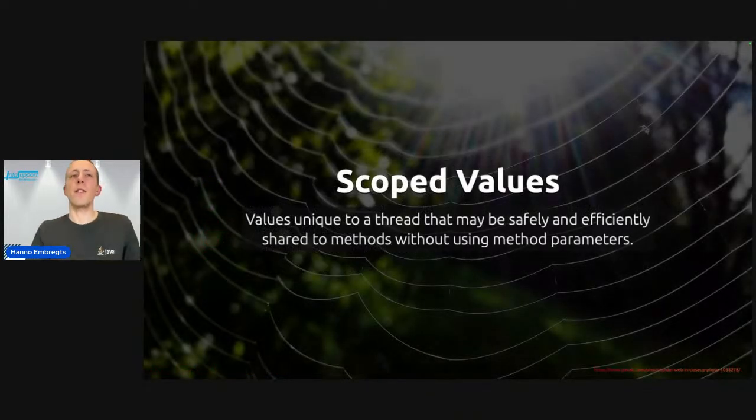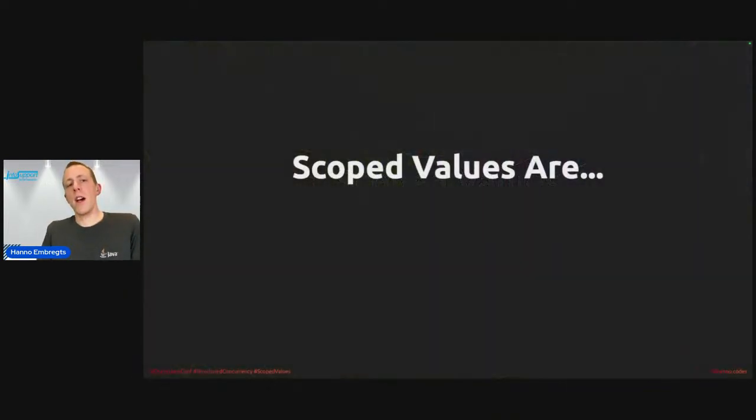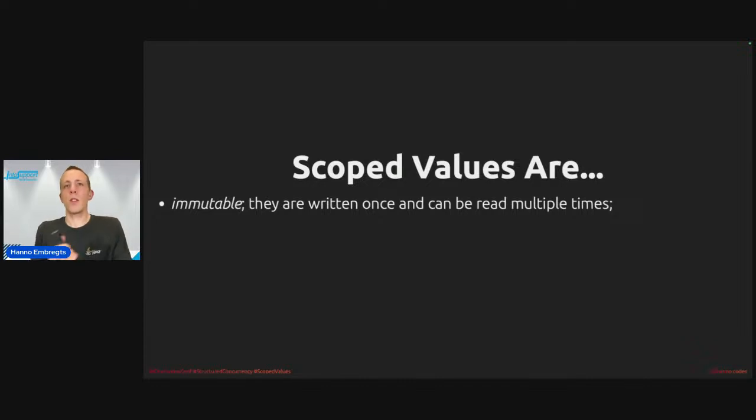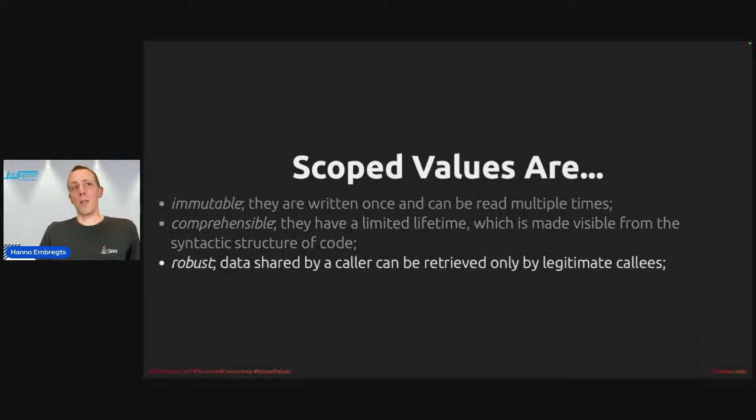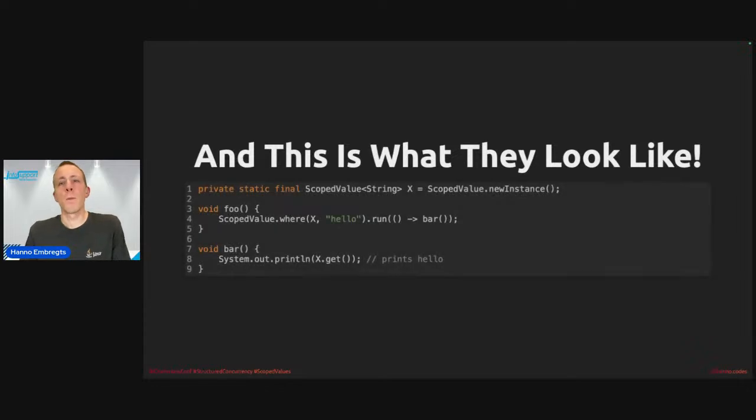Scoped values try to fix this. They are values unique to a thread that may be safely and efficiently shared to methods without using method parameters. They are immutable, so they can be written once and read multiple times. They are comprehensible in the sense that they have a limited lifetime, and it is already visible from the syntactic structure of code, just like with structured task scopes. They are more robust than thread locals. Data shared by a caller can be retrieved only by legitimate callees. And this is what they look like.